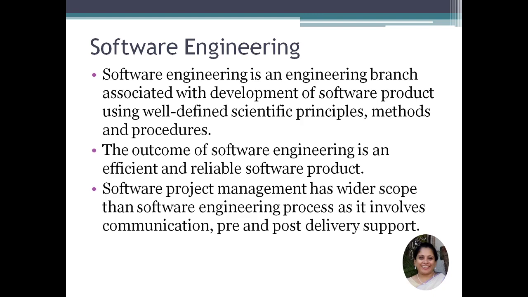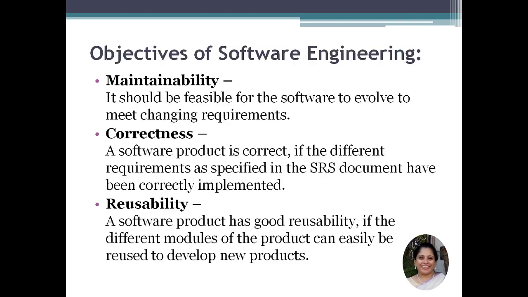Now we will see the objectives of software engineering. To begin with, the first is maintainability. It should be feasible for the software to evolve to meet changing requirements. As the process changes, as the scenario changes, your software should be able to evolve with it. Then the software should be correct. If different requirements are specified in the SRS document, they have to be correctly implemented according to the requirements of the user. The software should be reusable.